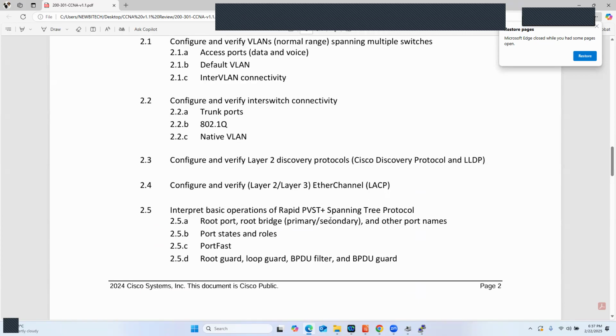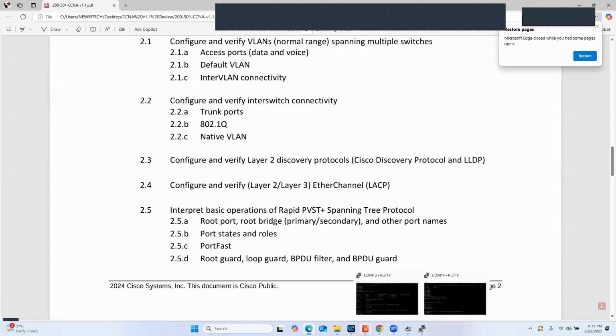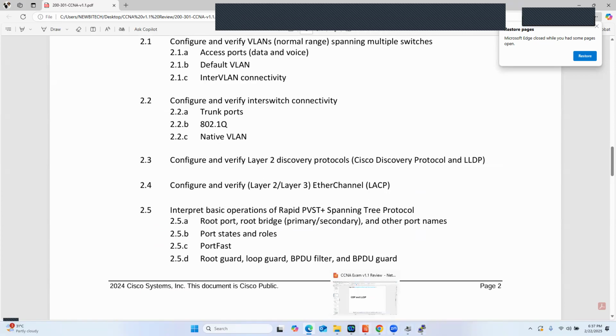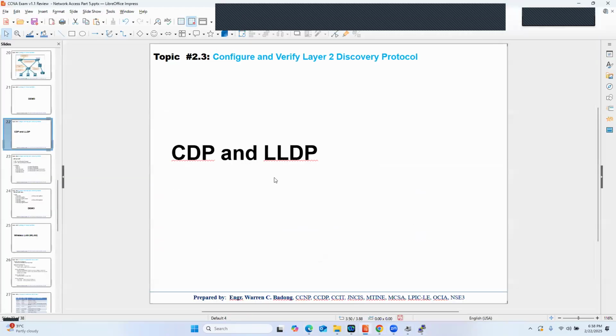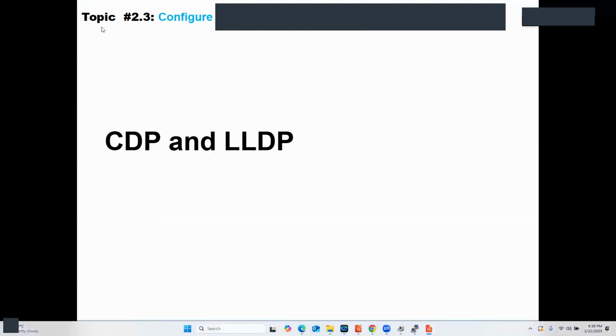So let us start with, again, let me show my slide. Okay, ayan. So we're here in Cisco Discovery Protocol and the Link Layer Discovery Protocol. Yan po natin. Maximize.